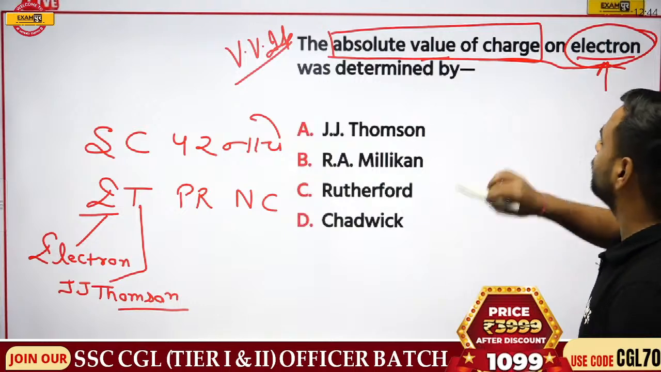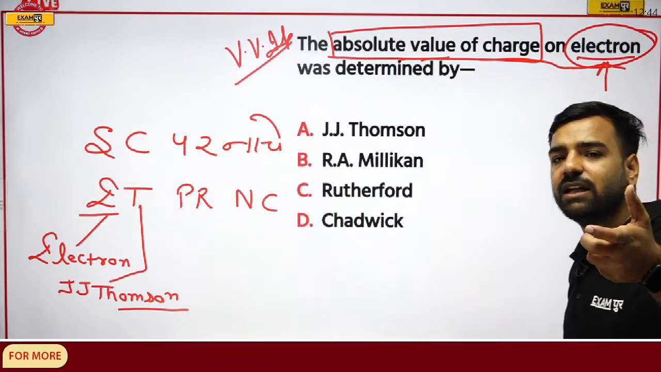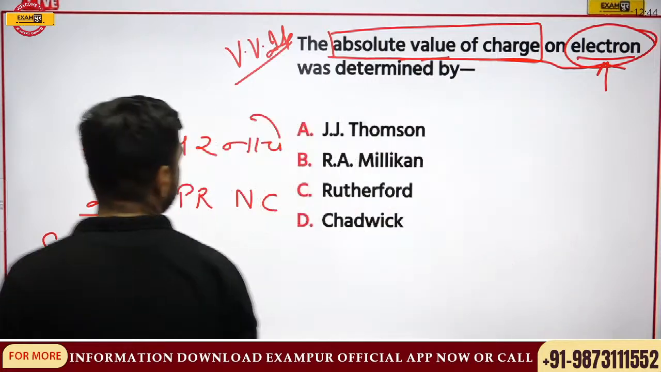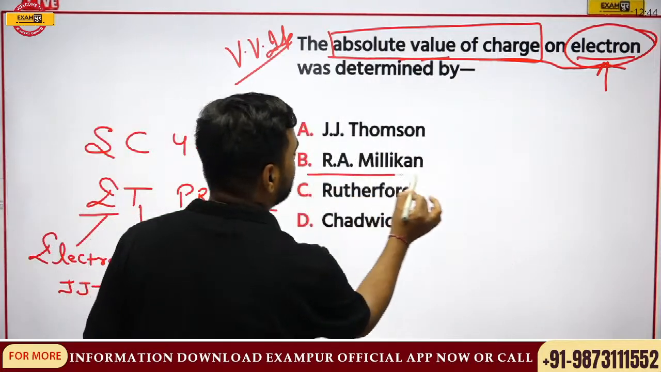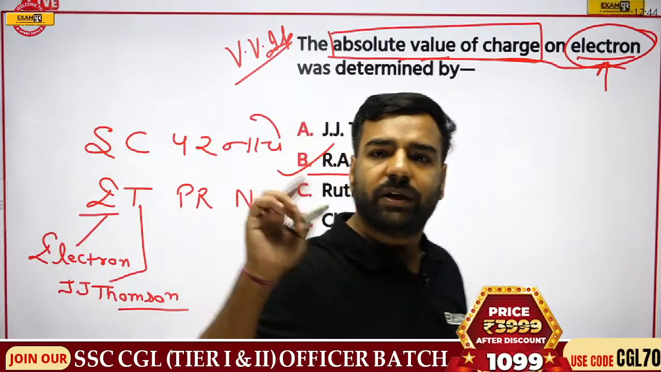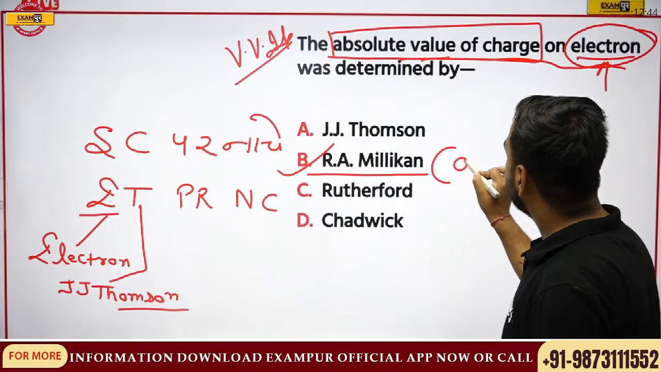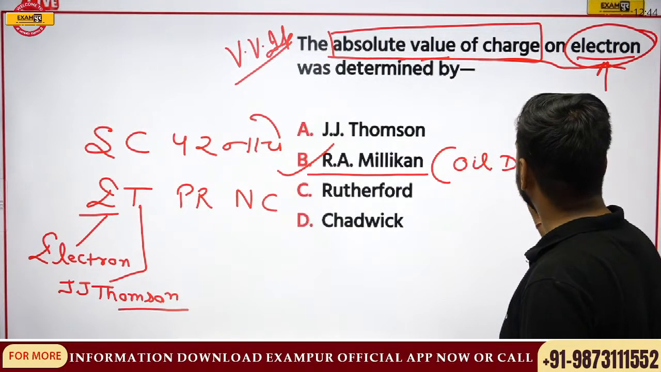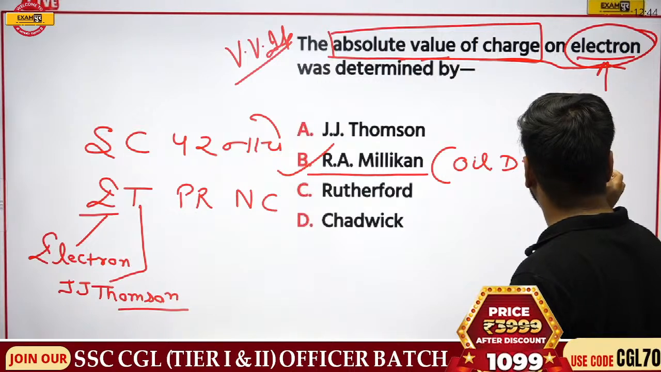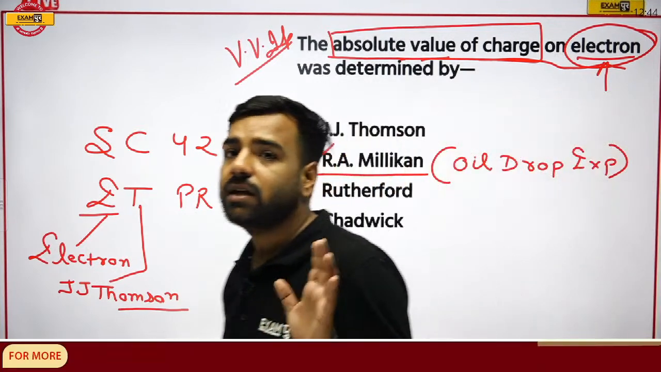But here the thing that was asked was the absolute value of charge. That is the charge present on the electron, right? So here, please remember, that was R.A. Millikan. That is option number B. But which experiment was it? Vikramaditya, Jarsha, please remember, it was the oil drop experiment. What was that? That was the oil drop experiment. Fine, we must be knowing this.